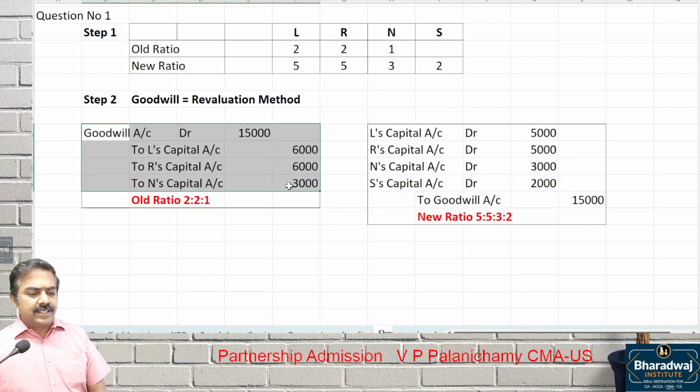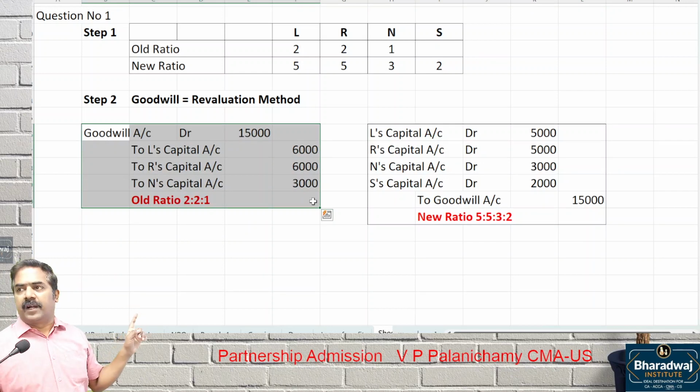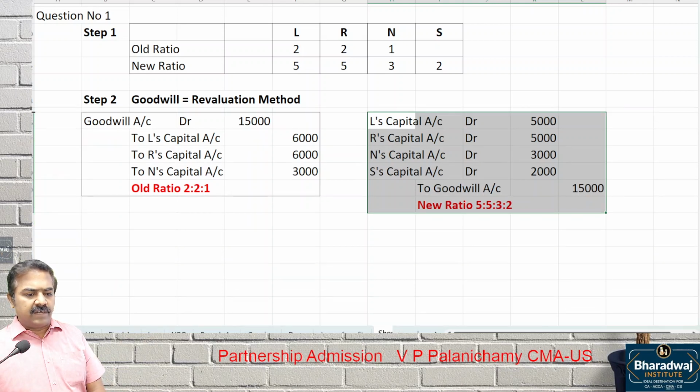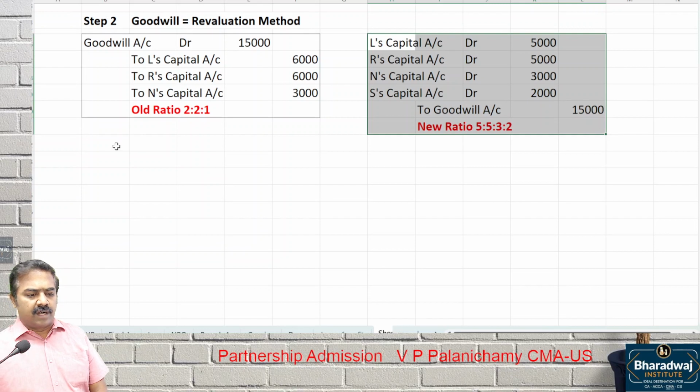The first journal entry is passed before admission of a partner. This journal entry is passed after admission of a partner to write off the goodwill. So we followed which method? Revaluation method for goodwill. Step 3.